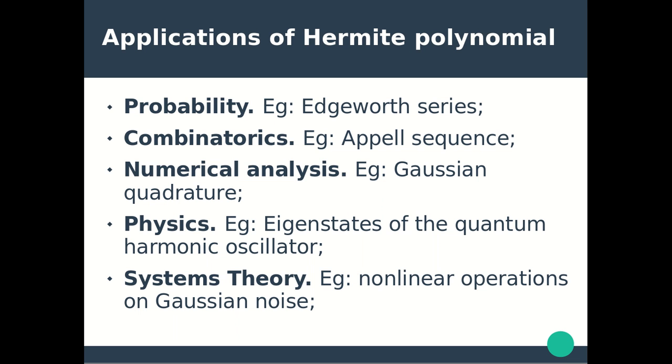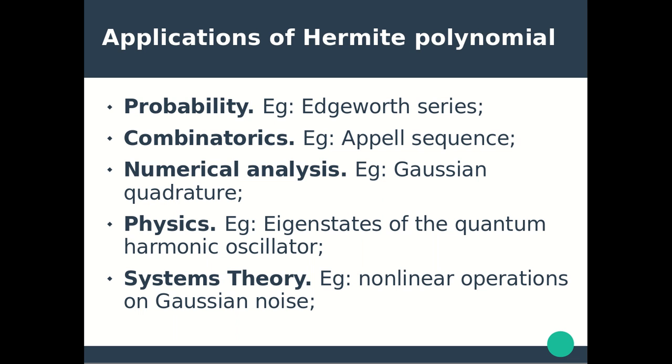In the expansion of Edgeworth series, phi j of x is a term that represents the jth derivative of phi of x and is given by minus 1 whole power j, hj of x, phi of x. Here, hj is the Hermite polynomial of order j.